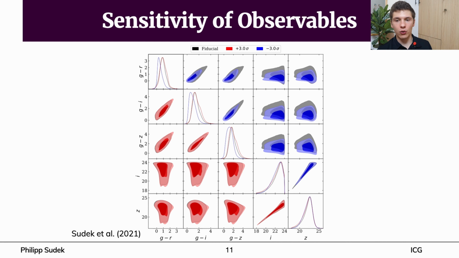But how does this affect actual measurements? Using the same set of simulations, we also investigated the sensitivity of the magnitude and color distributions to modifications in AMSF. In this way, we saw how the parameter impacts observations, and we can get information which observables could be useful in constraining the parameter. This plot shows our simulated 2D color and magnitude distributions in the DES filter bands G, R, I, and Z.